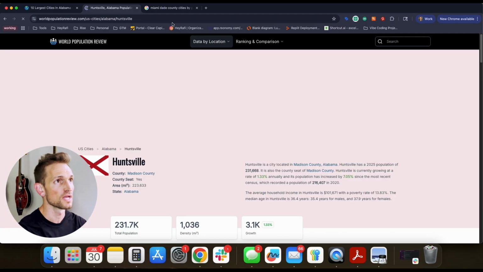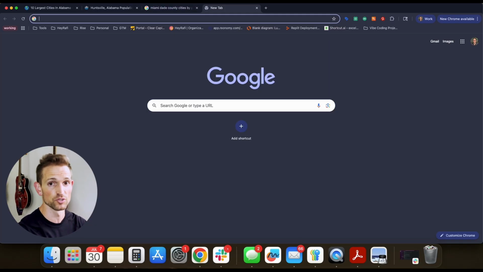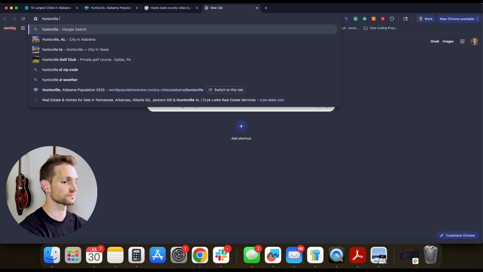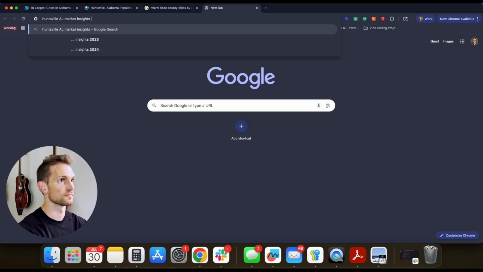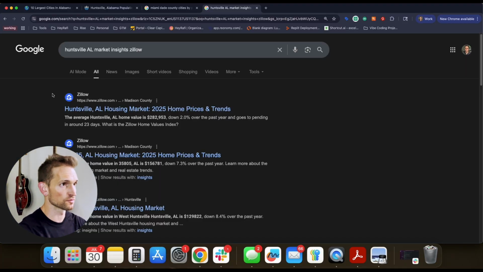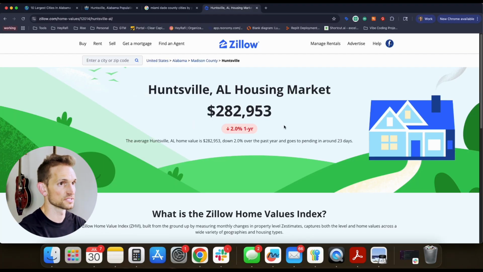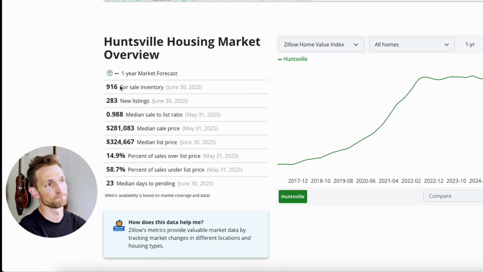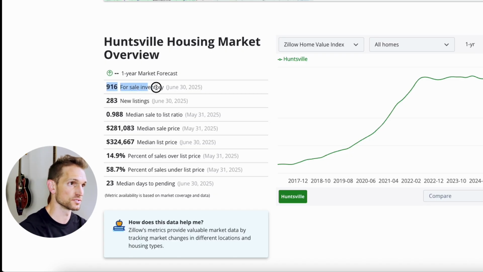So the first thing I can do, I can take some very free, simple tools in order to pull this up. The first thing I'm going to do is go to Zillow and type in Huntsville, Alabama, Market Insights, Zillow. I want to find this one right here, pull this up, and it should be a page that looks like this. So I'm going to scroll down here to the middle, and it should look like this with a bunch of these things in here. Pay special attention to total inventory, new listings, and let's walk through each one of these things just to show you how I am thinking about each one of these components.